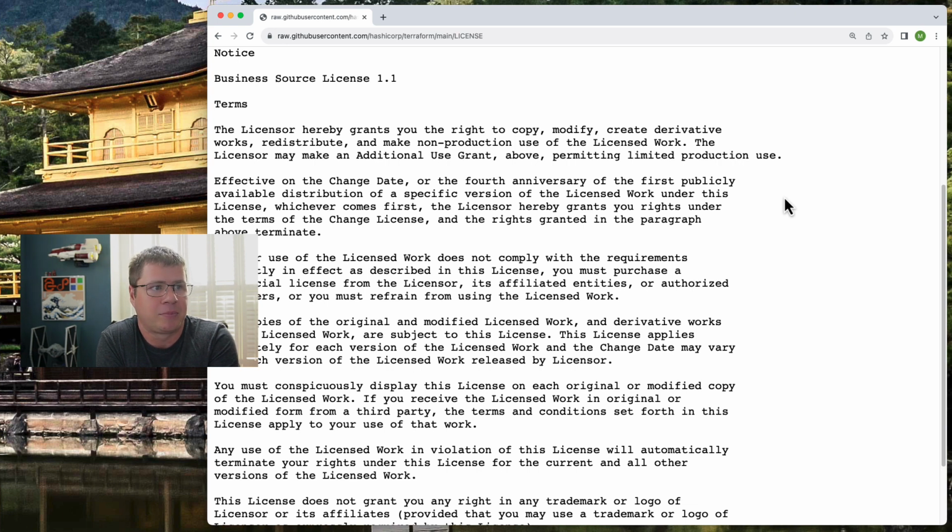Basically, if you fork this code, you have to display this license somewhere wherever you're hosting that code. And it doesn't matter if you don't know where you got it from, this still applies to you, even if you got it from Fred around the corner, and Fred's got an uncle that forked this code and gave you this infrastructure as code tool. I don't know where it came from, officer. It's like Fred gave it to me. Like what? I didn't know this. Sorry, the license still applies to you. Legal stuff, right?